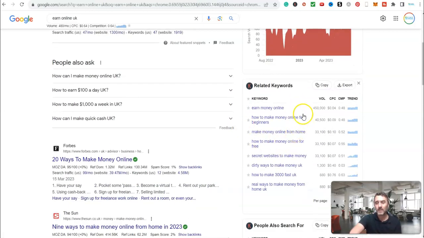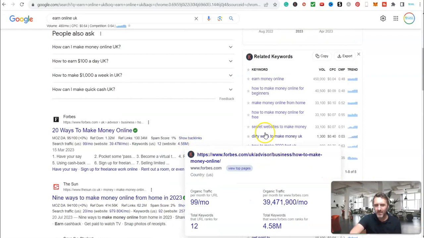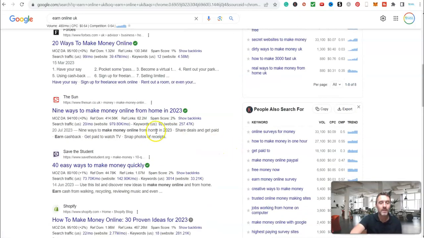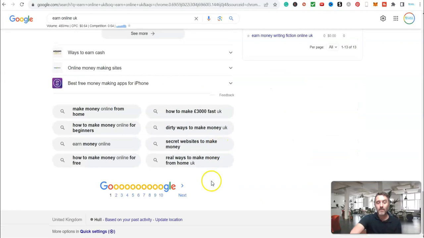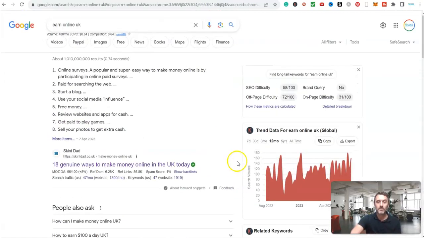Then down here, we can also see these are related keywords. And again, we can see the keyword here and then the search volume down here. So that is known as evergreen content because, if I scroll up here, this is the keyword here, this Earn Online UK. We know this is evergreen because people are searching for this keyword every single month. And what we can now do is we can use AI tools to create content around that keyword, and then we can be earning money. Sounds straightforward and simple, and it absolutely is.